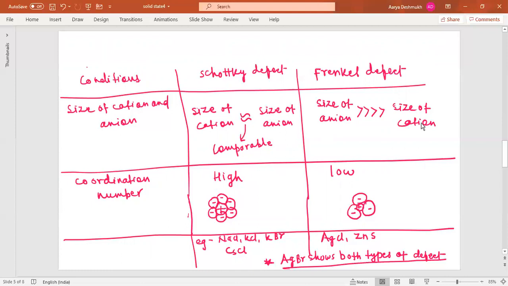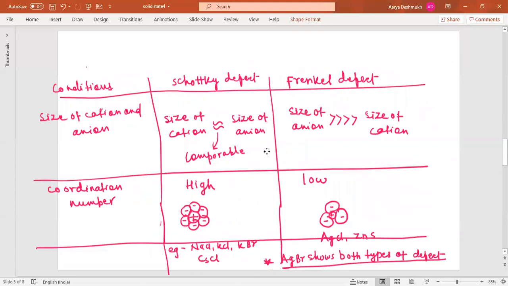Then only the Frenkel defect would be possible here. If you go to the earlier slide, I told you that in case of Schottky defect the sizes of cation and anion should be comparable, whereas in case of Frenkel defect the size of anion should be far greater than the size of cation here.